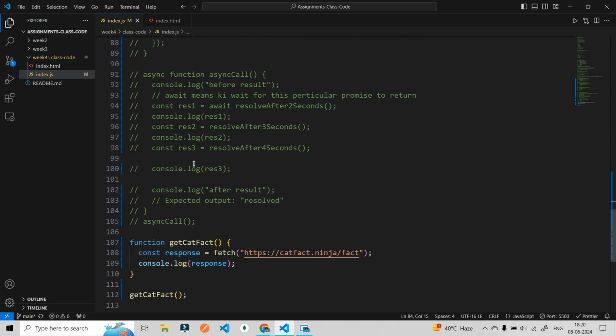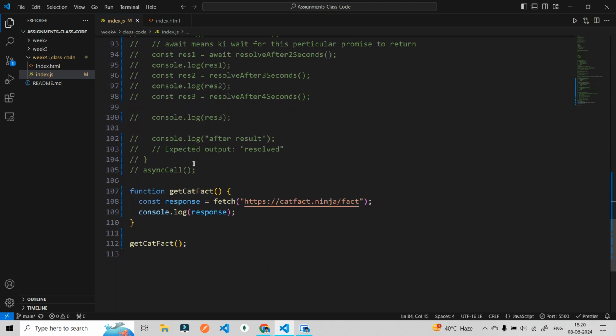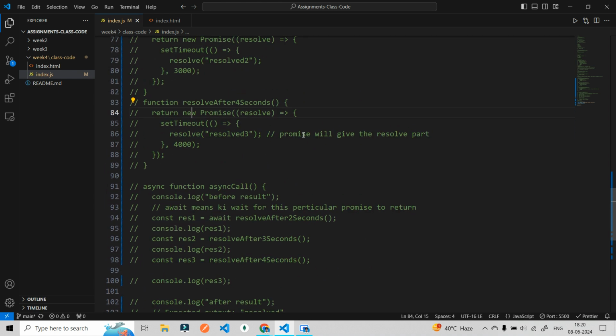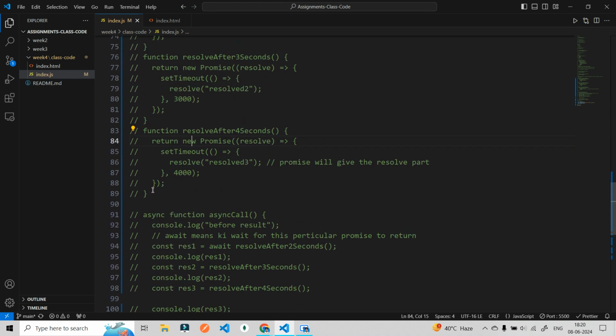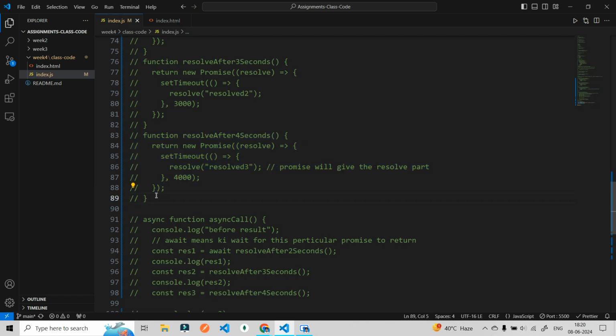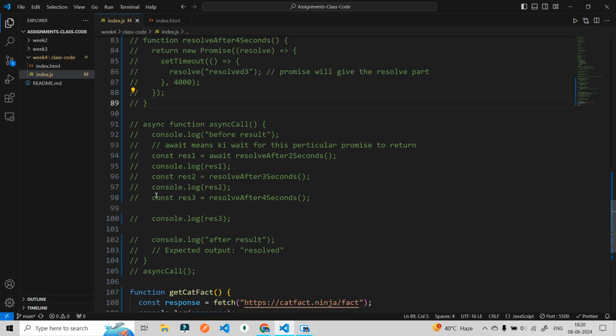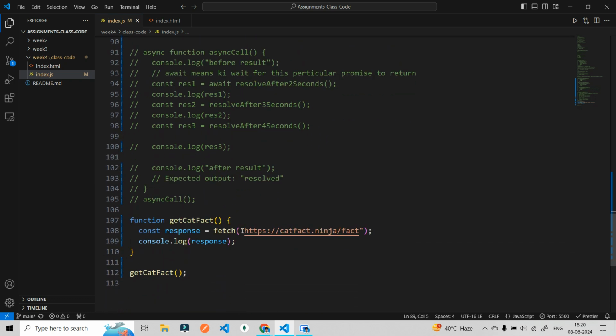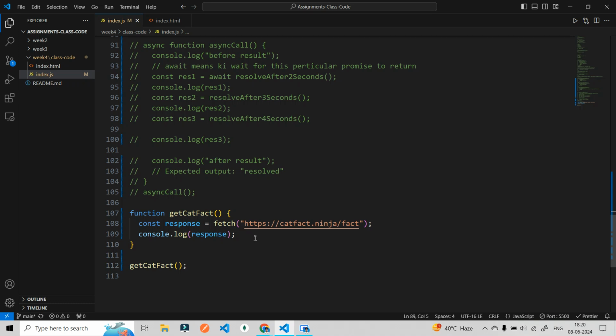Okay, see, one thing to know: all these APIs will always return a promise. Why did I show you yesterday that I created a promise and then called this promise? Because we were not using an API yesterday. By default, remember this, an API returns a promise.